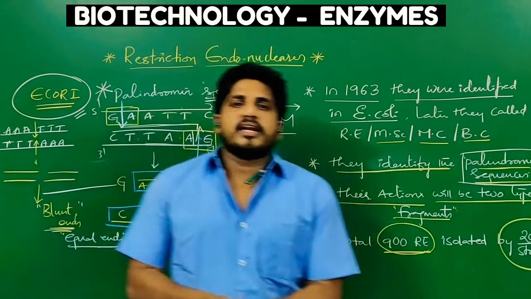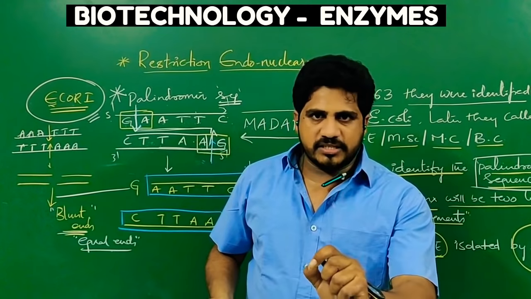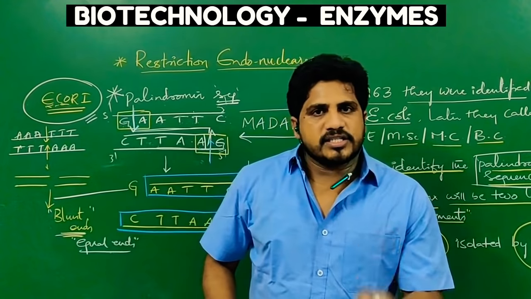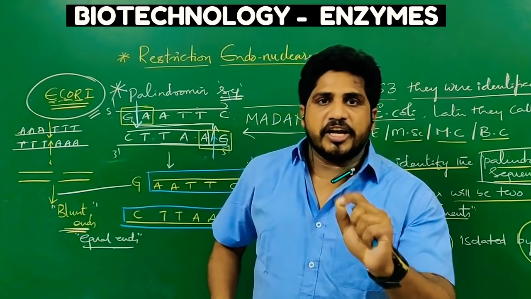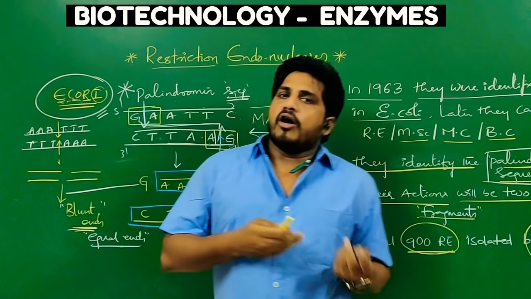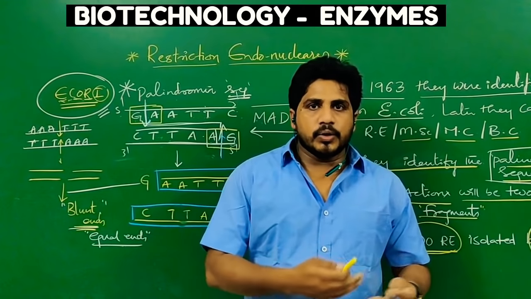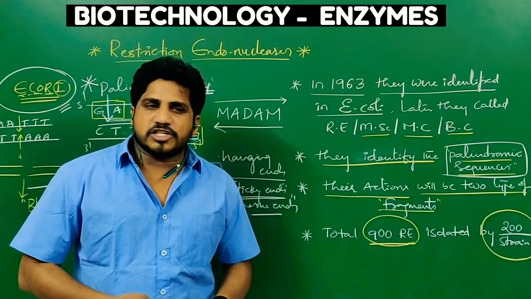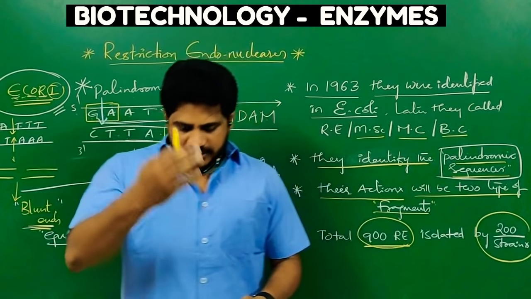I already told you how the nomenclature has been given. The first alphabet indicates the organism's genus letter, and the next two alphabets indicate the first two letters of its species name, and the next alphabet indicates the strain, the first strain name alphabet, that is R here, and 1. Maybe EcoR1, EcoR2, EcoR3 are also present, or BamHI, HindI, HindII, HindIII. Like this, so many restriction endonuclease enzymes are there. About 900 restriction endonucleases are there. They are collected from 200 strains.